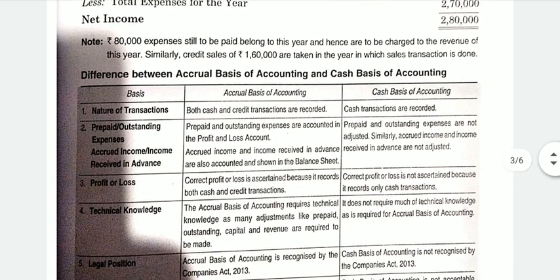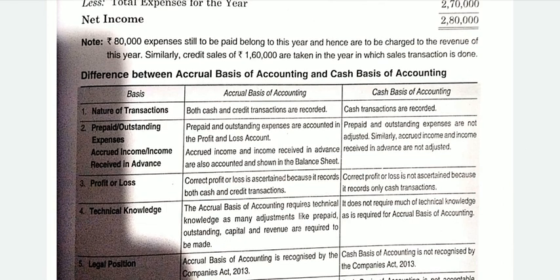In accrual basis, you record prepaid expenses, outstanding expenses, accrued income, income received in advance. But these are not included or recorded if you are maintaining the accounts on the cash basis of accounting. So accrual basis shows a correct picture, but cash basis does not ascertain the correct picture because of only cash transactions.